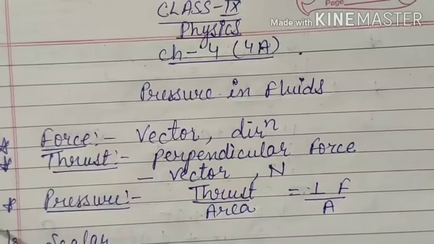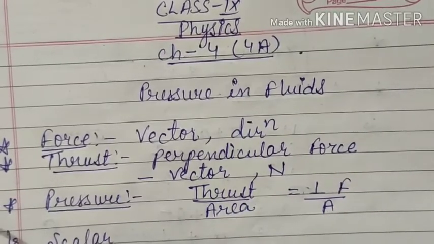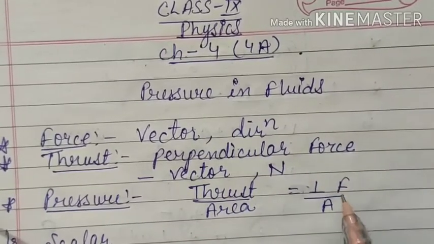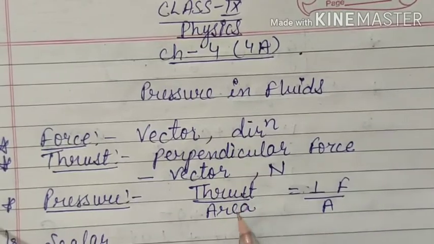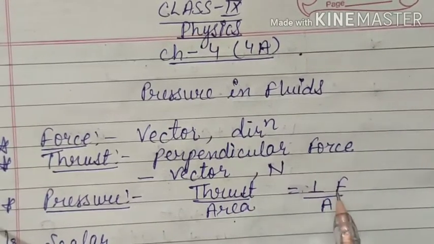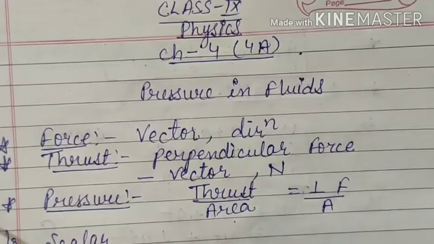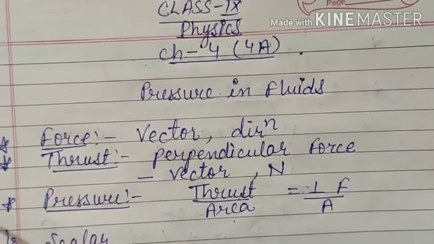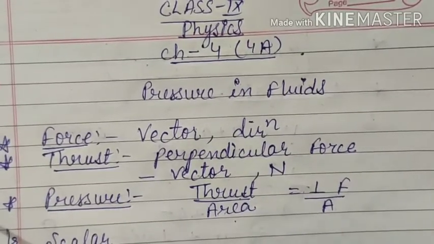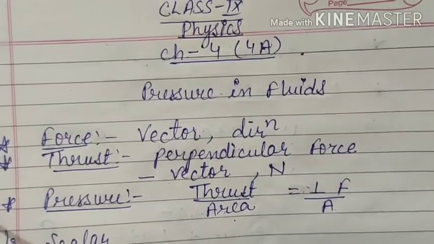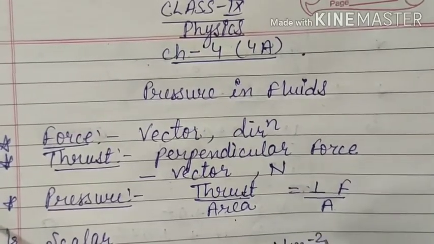Next thing is about the SI unit. From the formula we will derive the SI unit. Pressure is thrust upon area, so its SI unit will be Newton divided by area, meter square, which is known as Newton per meter square.